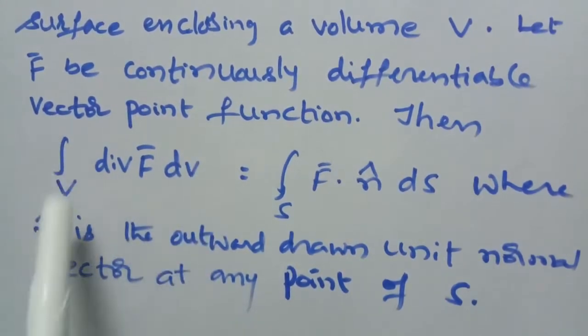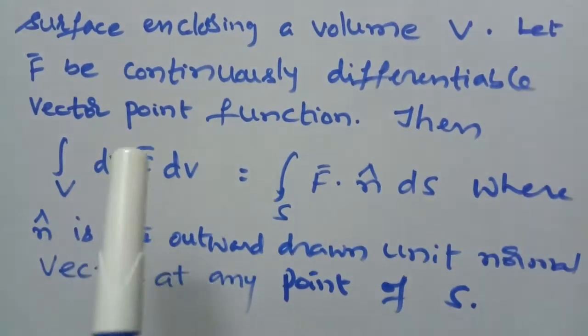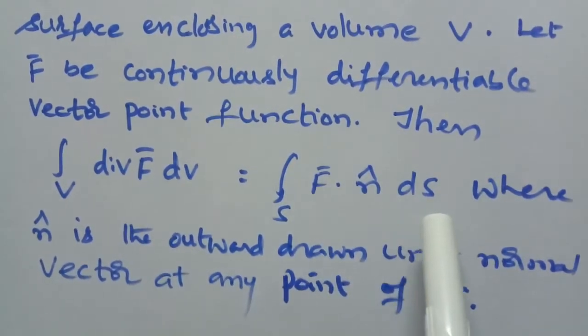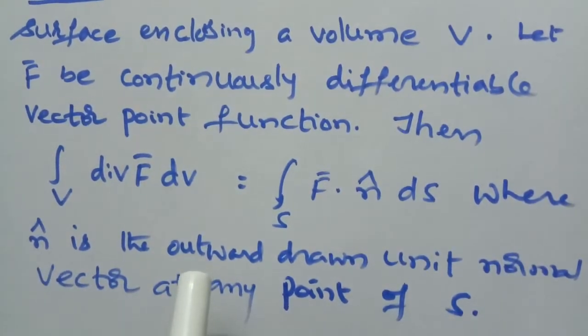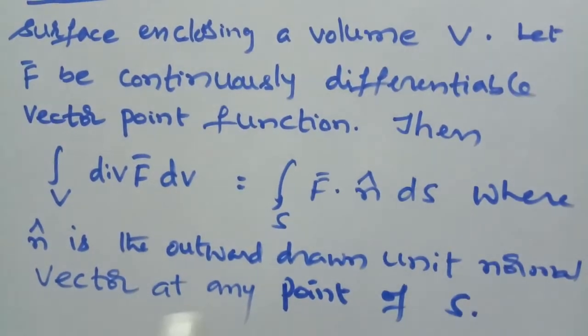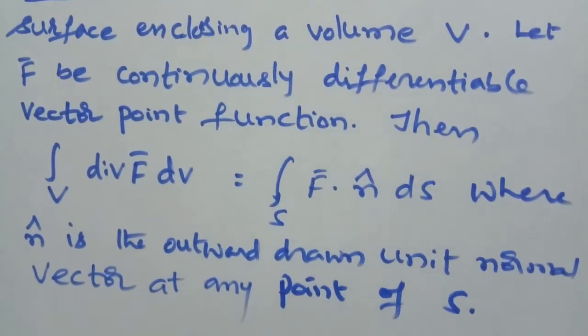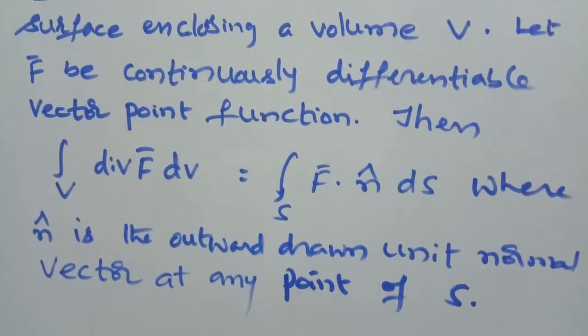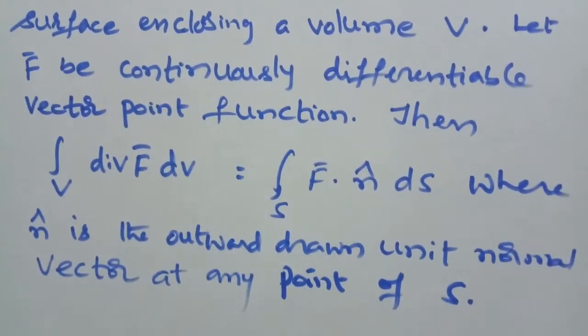can also be written as a triple integral div F bar dx dy dz, is equal to integral over S F bar dot n cap dS, where n cap is a unit normal vector which is drawn outward to the surface at any point of the surface S. This is the Gauss divergence theorem.